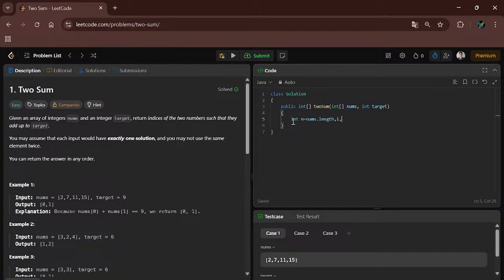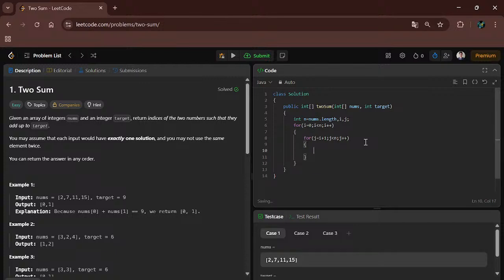Then I will implement a for loop, i equal to 0, i less than n, i incremented. We will implement a nested for loop for traversing the array: for j equal to i plus 1, so j is in front of i, j less than n, and j incremented.